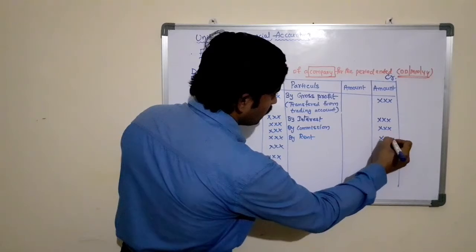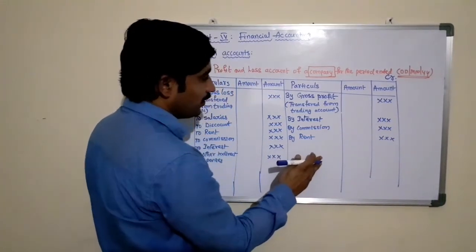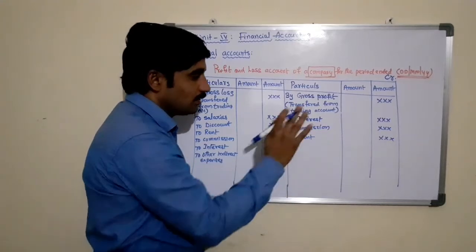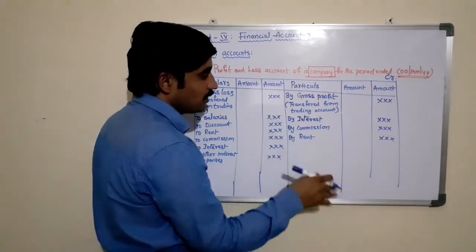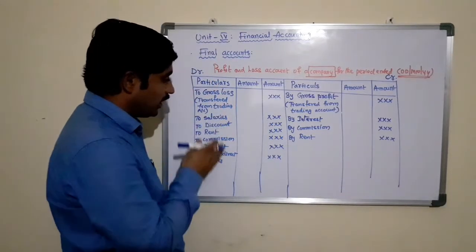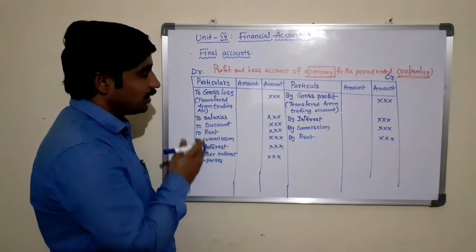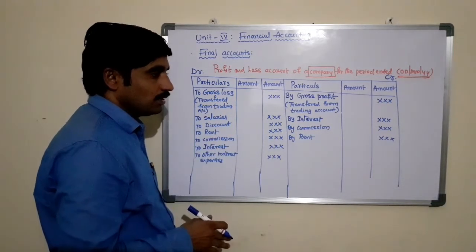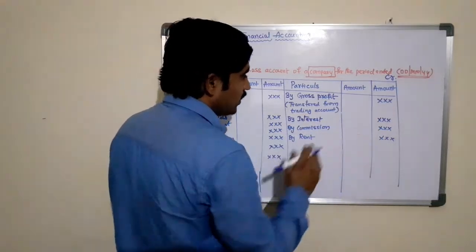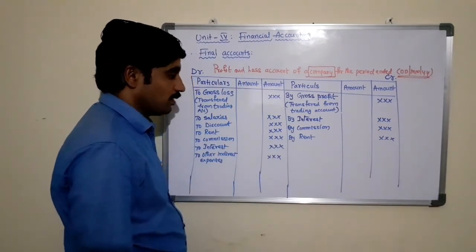We need not mention the word received, because by default, if you are writing on the credit side, that means it is a receipt. Here by default, if you are writing on the debit side of the account, that means it is expenditure to the business. If you are writing on the credit side of the account, by default it is a receipt to the business.